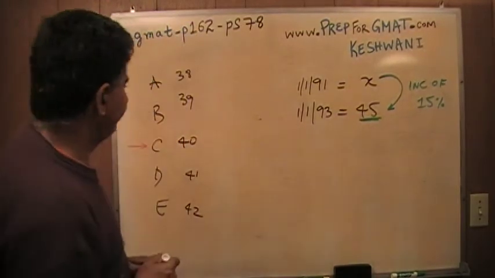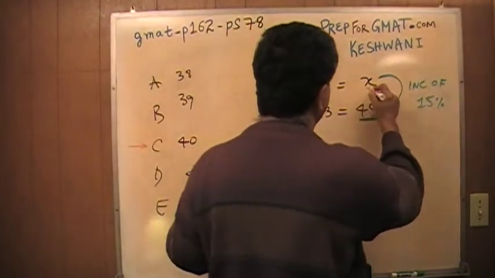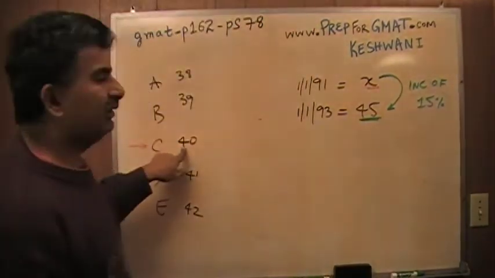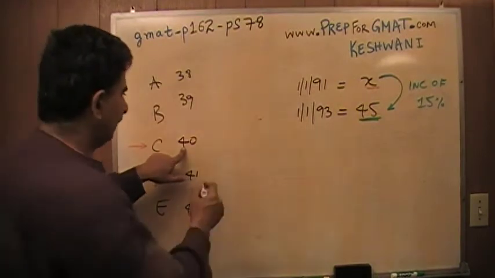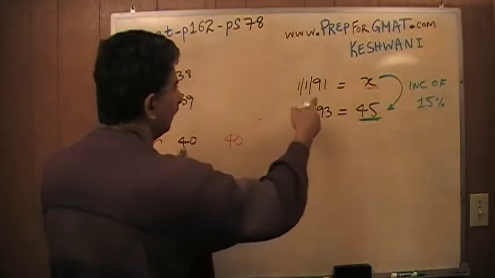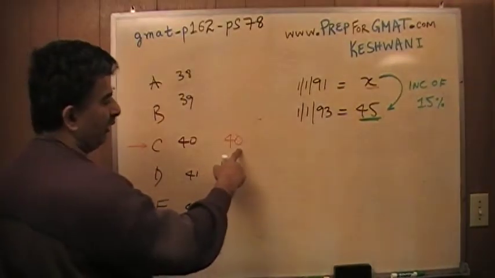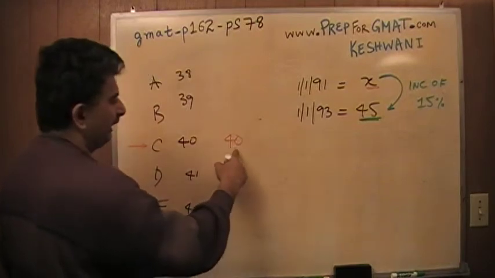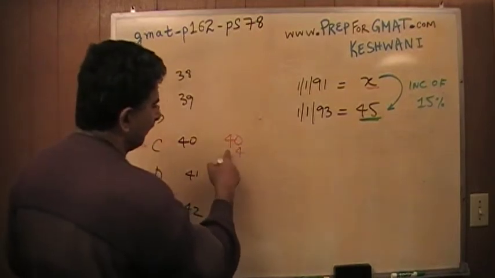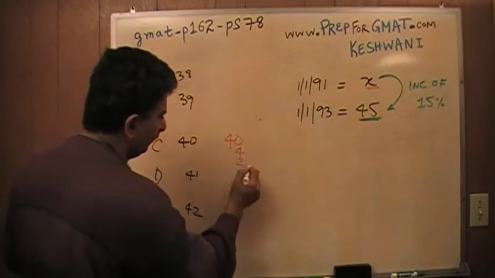Let's see what happens here. So the question is, how many people were enrolled in 1991? I'm going to pretend that 40 million were enrolled in 1991. If 40 million were enrolled in 1991, and we know that it increased by 15%, 10% of 40 is 4, and 5% of 40 is 2.